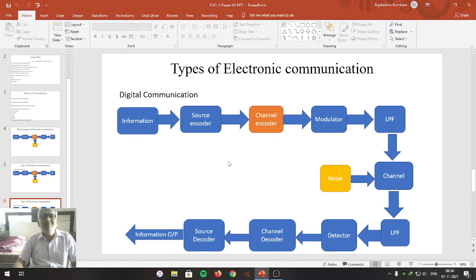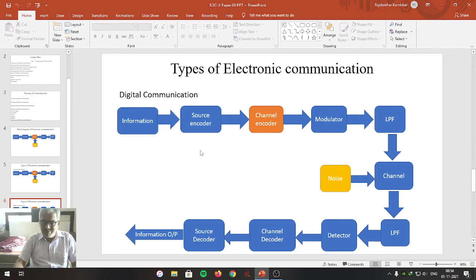For example, suppose we are using a computer with a keyboard. When we press a particular letter on the keyboard, it generates the code related to that letter in the form of a combination of 1 and 0.